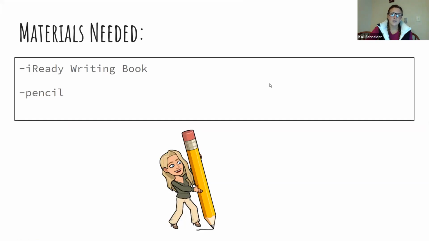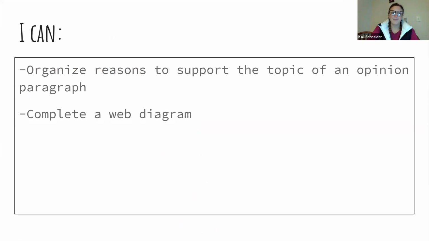So what you're going to need is your iReady book and your pencil. Please make sure you have that out. Today we are going to be on page 80. If you need a minute to find it, you can pause it, but we're on page 80. Our I can statement today is, I can organize reasons to support the topic of an opinion paragraph. Our goal for the end of the day is to complete our web diagram. We're going to see an example, and then we're going to create our own today.